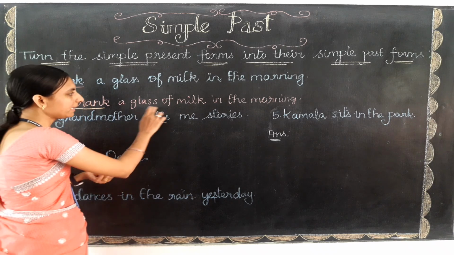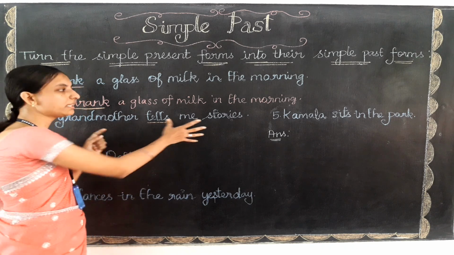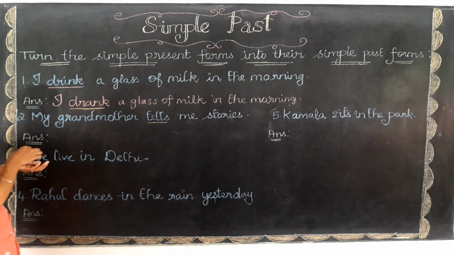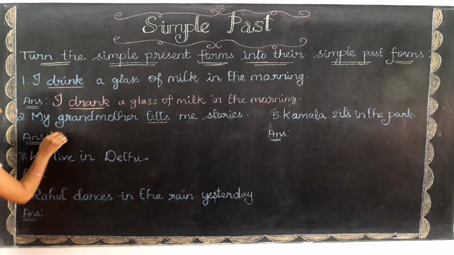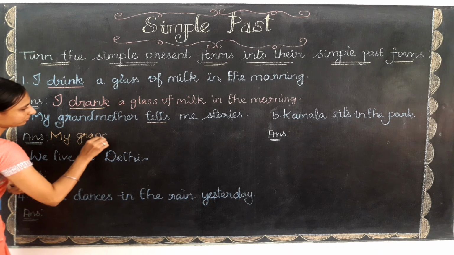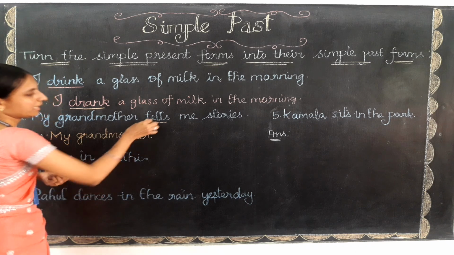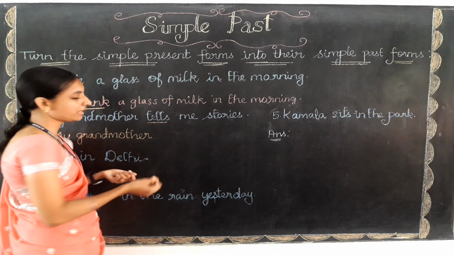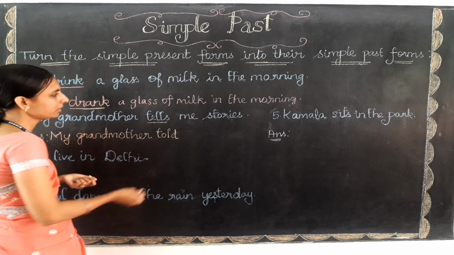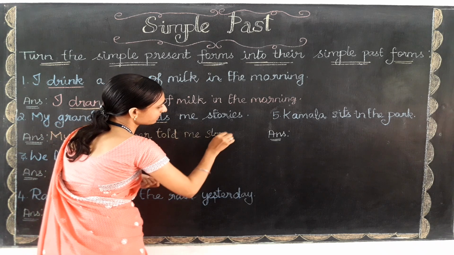In place of tell, we are going to write told, and all other words come as they are. My grandmother told me stories.